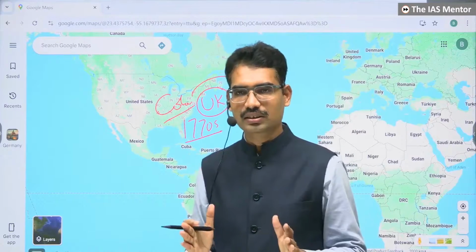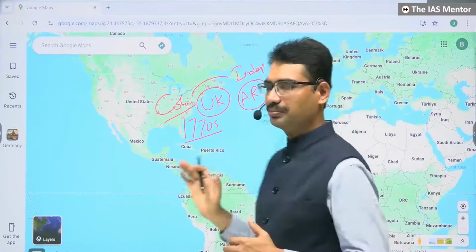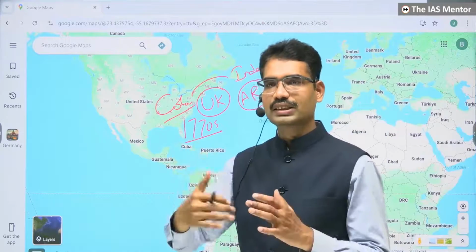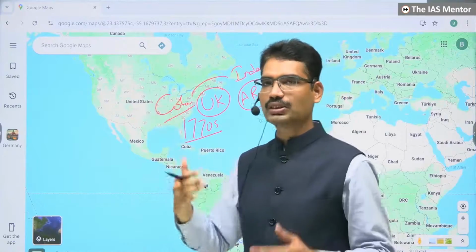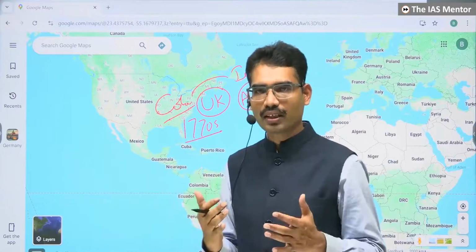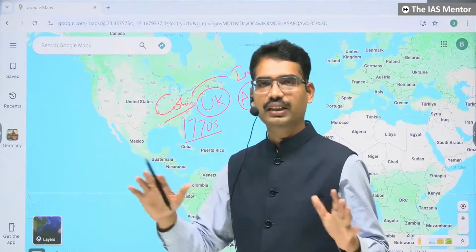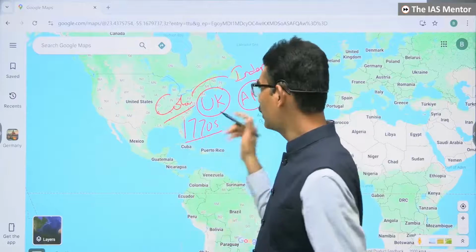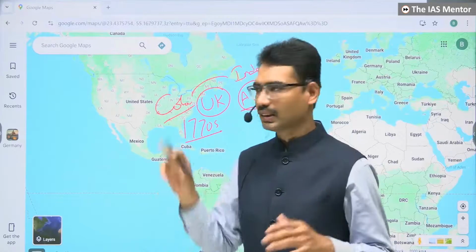With that, the foundation for the kind of politics in the countries we are seeing today started. In fact, that is the biggest soft power for America. With that soft power only, today America is able to influence the entire globe, because the soft power created during the American Revolution was a permanent legacy of these people.